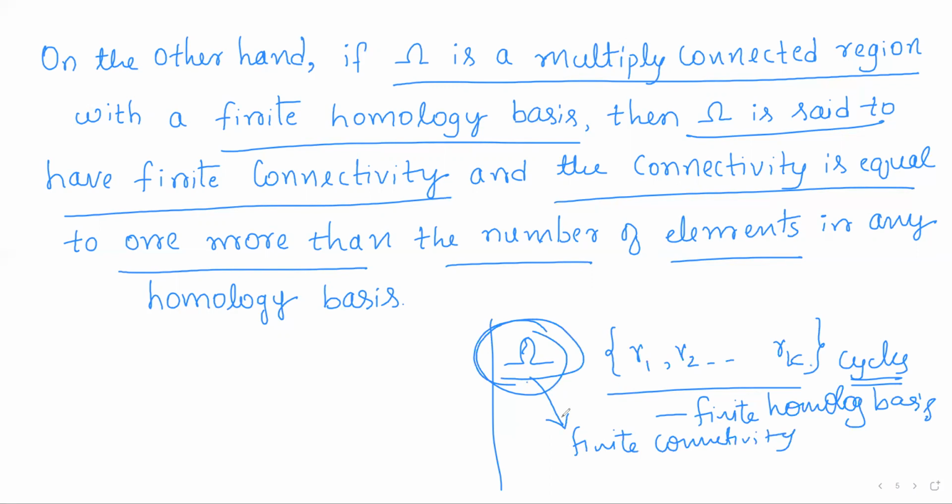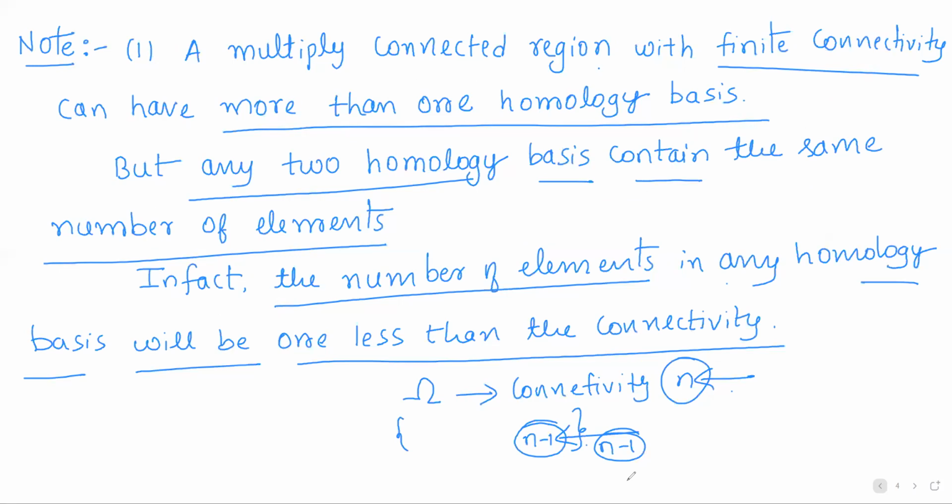And what about the connectivity? The connectivity is taken as one more than the number of elements in any homology basis. If any homology basis contains k elements, then the connectivity is taken as k plus 1. So thus, there is a two-sided result here. If any multiply connected region has finite connectivity, then it will have a homology basis, and any homology basis will contain one less than the connectivity number of elements.